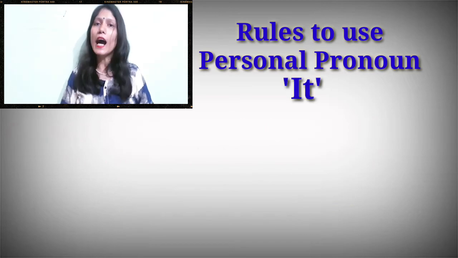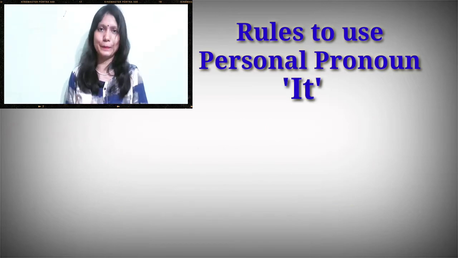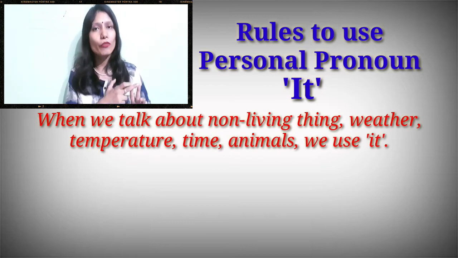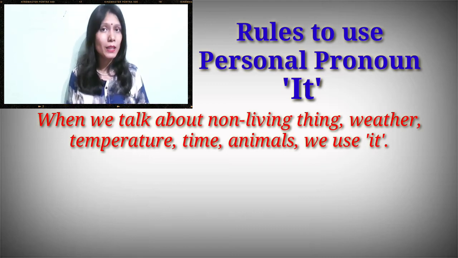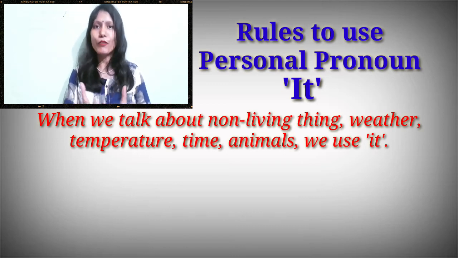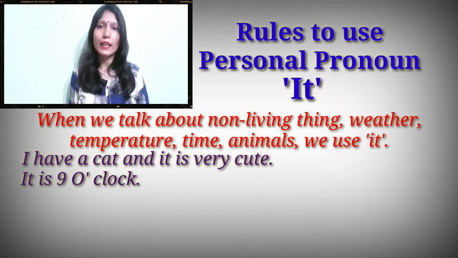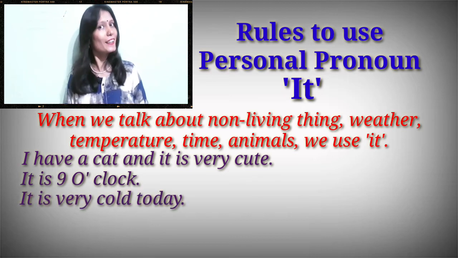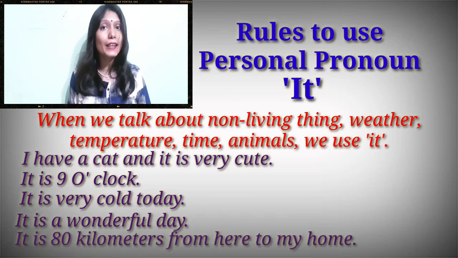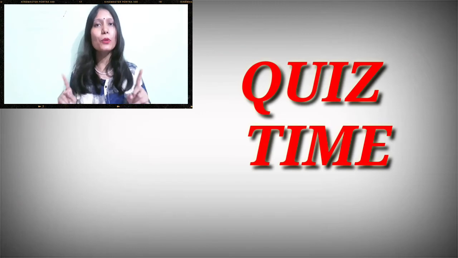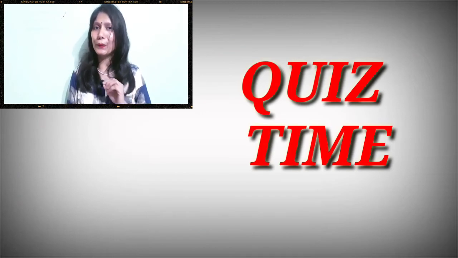Now next is how to use the pronoun it. When we talk about non-living things, about weather, about temperature, about time, about animals, we use it. For example, I have a cat and it is very cute. It is 9 o'clock. It is very cold today. It is a wonderful day. It is 80 kilometers from here to my home. I hope all the rules to use personal pronouns are clear to you.